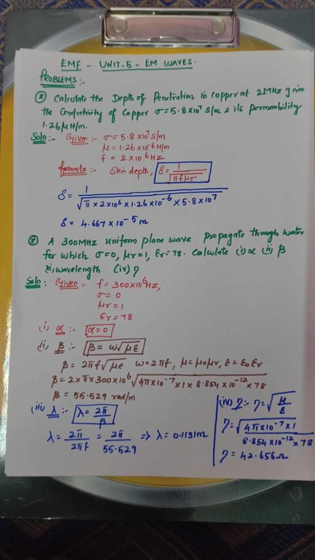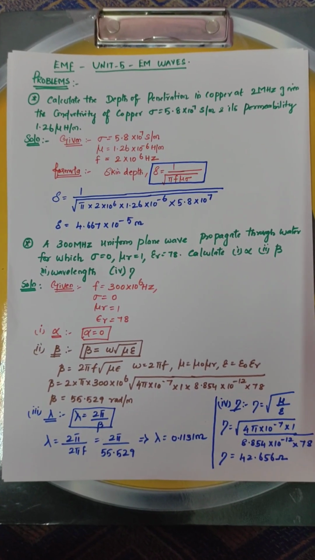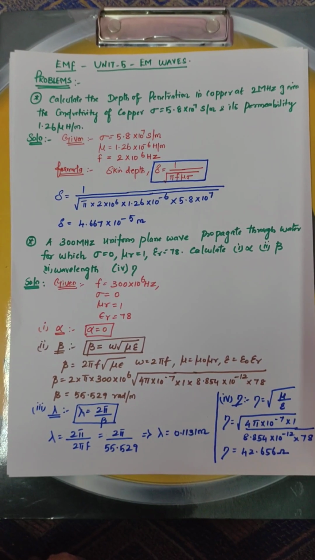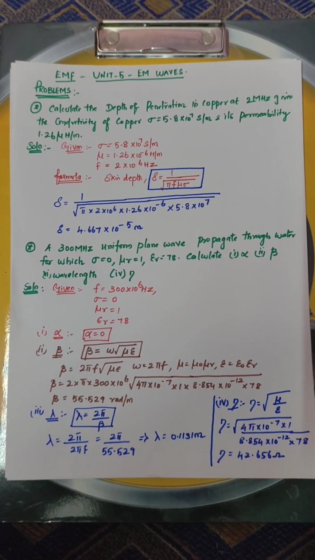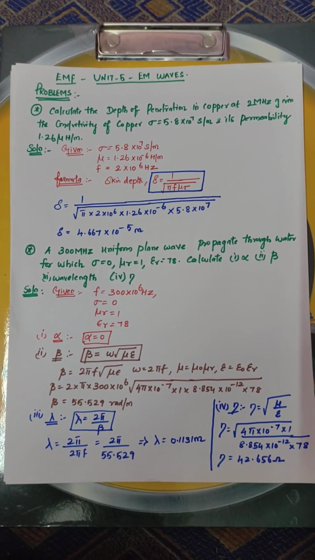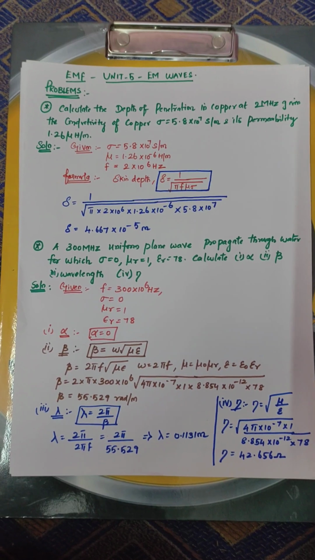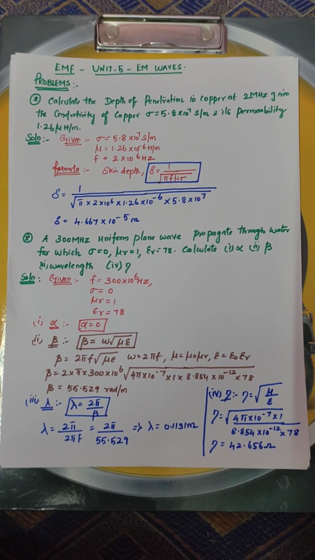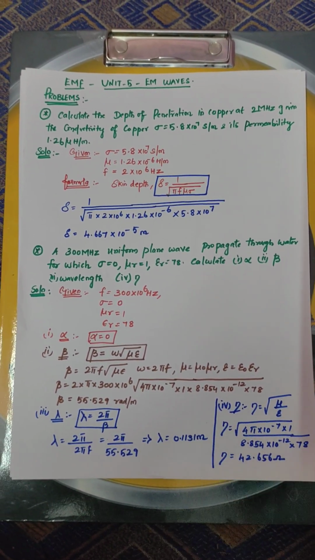EMF, electromagnetic fields. So we are going to discuss unit number 5, electromagnetic waves. According to Huygens principle, the wave can move from one medium to another medium according to the direction of propagation. The propagation constant gamma is equal to alpha plus j beta, where alpha is the attenuation constant and beta is the phase constant. Through the velocity v, having the intrinsic impedance, all the concepts are applicable only in unit number 5 through electromagnetic waves, both in the conducting medium as well as the dielectric medium.